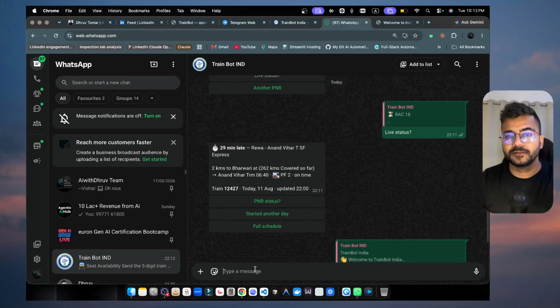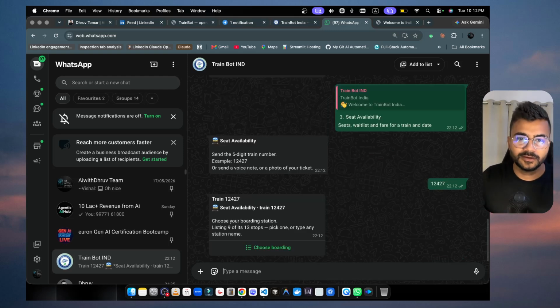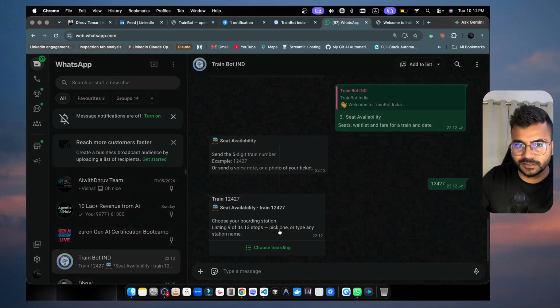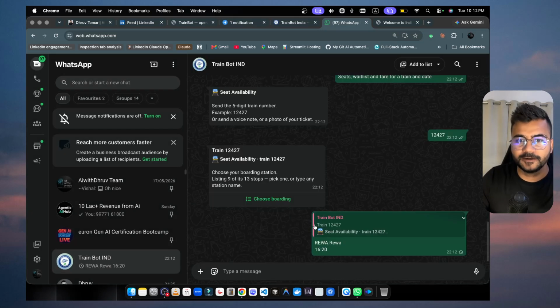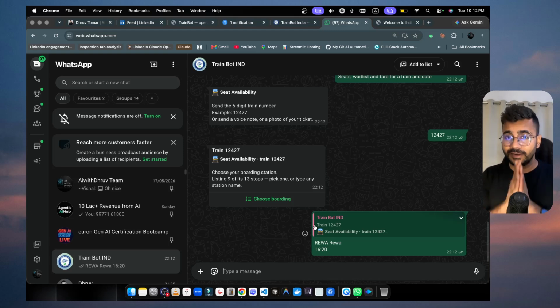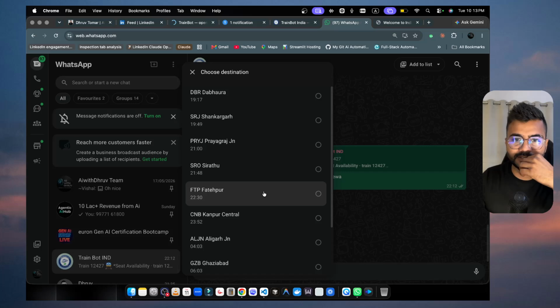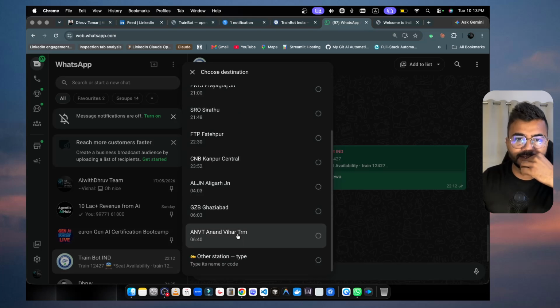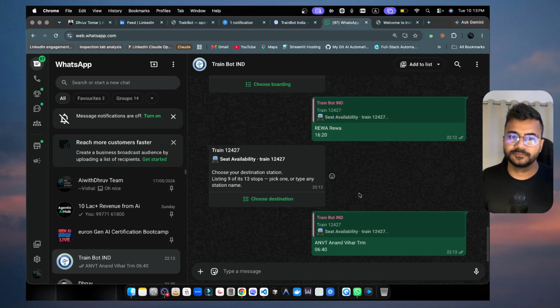And the best part, anyone can do that. Even you can use your voice also. You do not need to even type. But the best part, here you can see you have to choose boarding station. Let me choose from Rewa. Let me send, and it will ask you your destination. Anyone can use it. This is live in production, so I can choose destination also. And here you can see Anand Vihar Terminal, and it is going to answer.